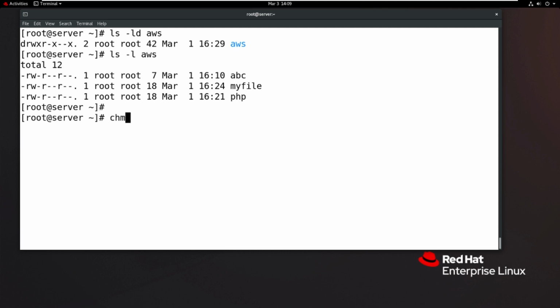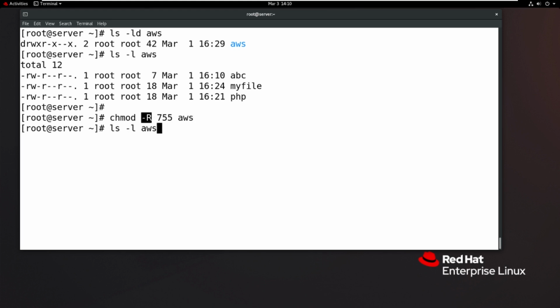So then chmod -R 755 of AWS. Generally without R, these 755 permissions are applicable to only the AWS directory. Now with R, the permissions are recursive. Recursive means even the AWS folder including subfiles and subdirectories, everything will get 755 only.